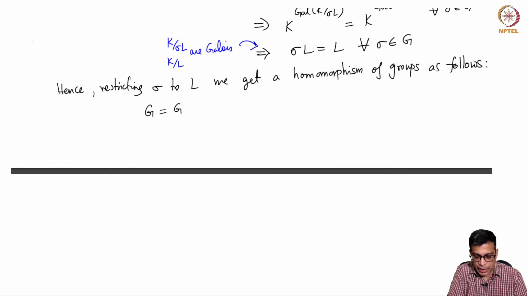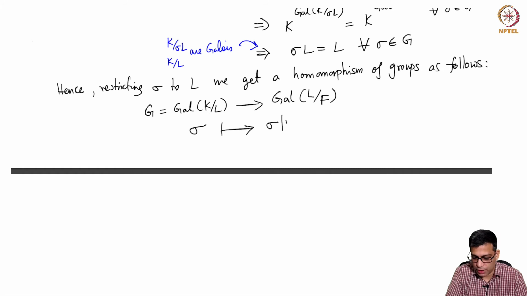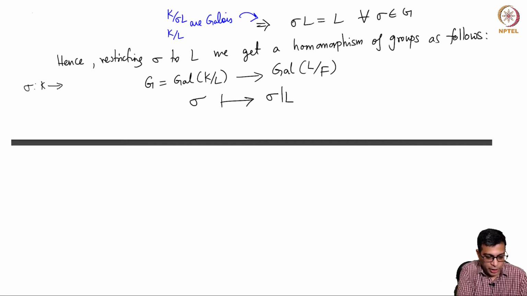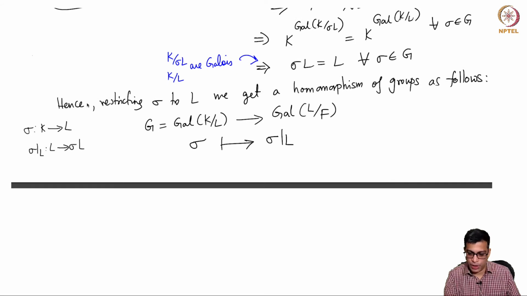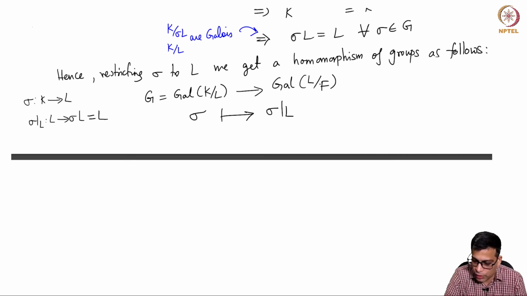So φ goes from G, which is Gal(K/F), to Gal(L/F). σ goes to σ restricted to L. That's the restriction map. σ is a function from K to K. So in general, if you restrict to L, you only go to σL, but I have just shown using that H is normal that this is L. So it is in fact an automorphism of L. So σ going to σ restricted to L does map to Gal(L/F).